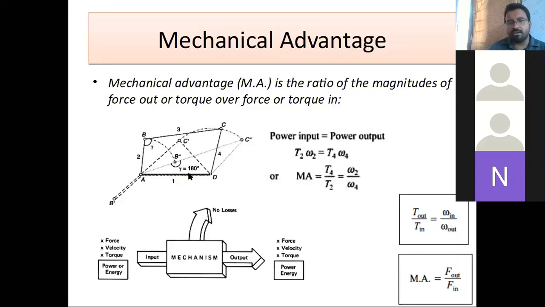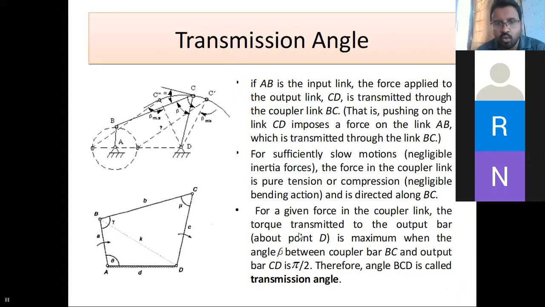We have a lot of losses over here because of the mechanism, but after accounting for the losses, what output we get gives the real mechanical advantage. So this angle is the transmission angle, and this angle is the beta, which is the major contributor for the toggle mechanism to happen. Okay, this is what I want to say. So that's all for today.